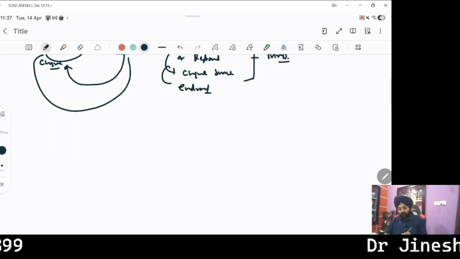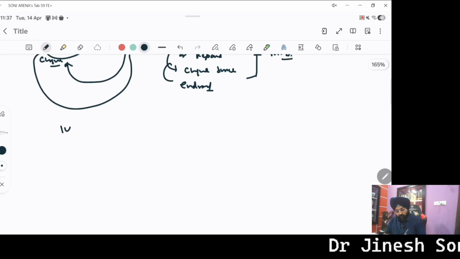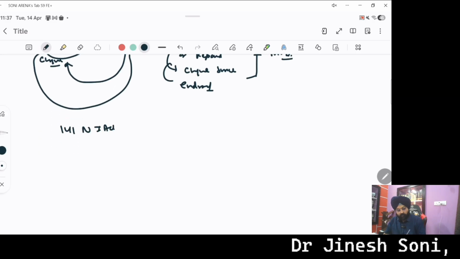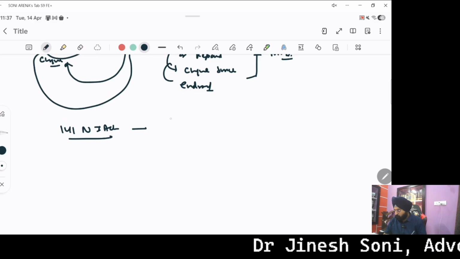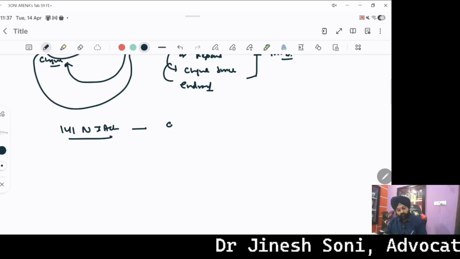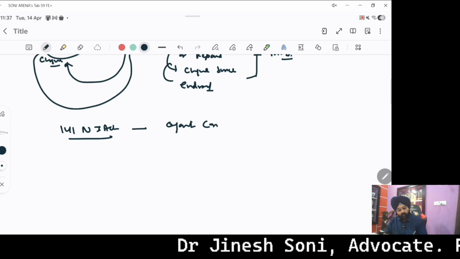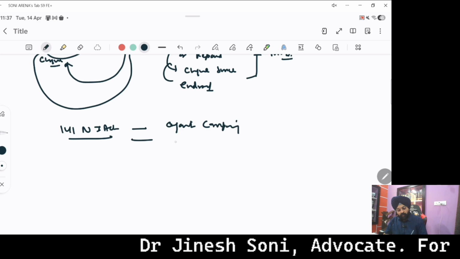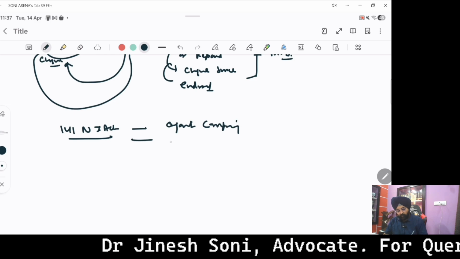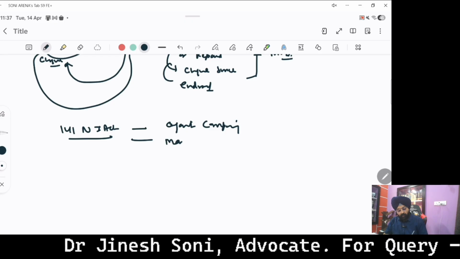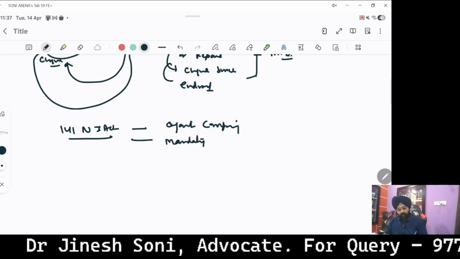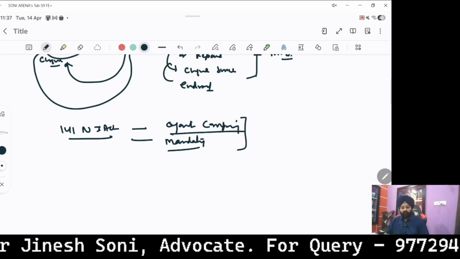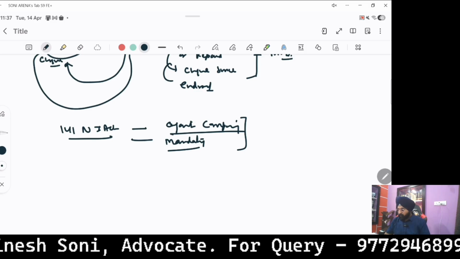But in addition to this, we have to understand Section 141 of the NI Act, which says that if there is any prosecution against the company, Section 141 of the NI Act must be complied with. The protocol is mandatory. If there is any deviation, in that scenario, the case will fail.